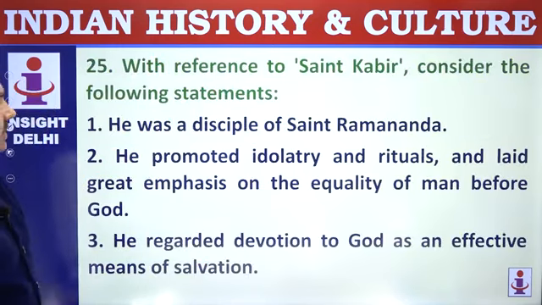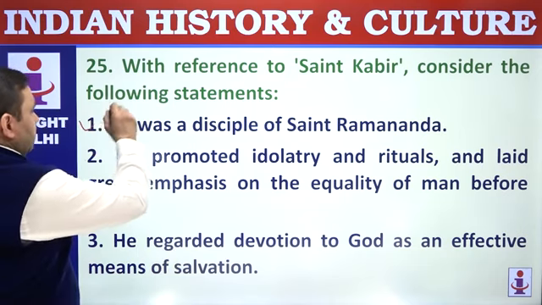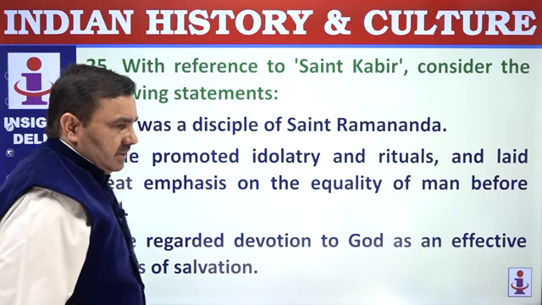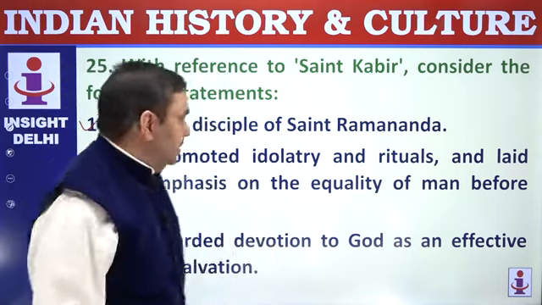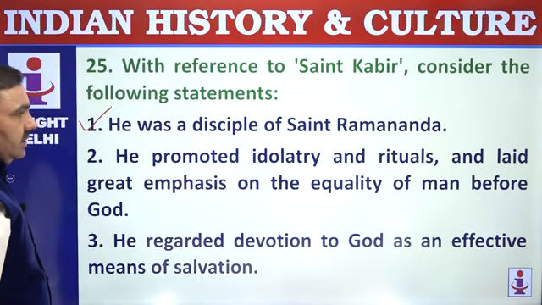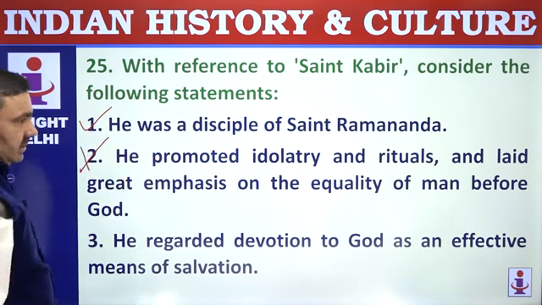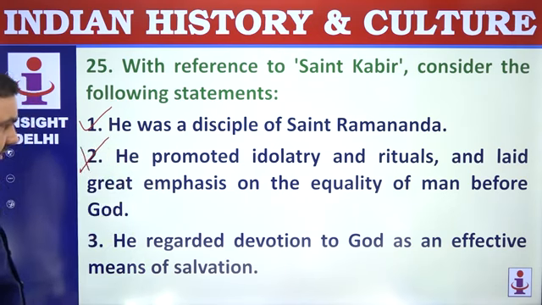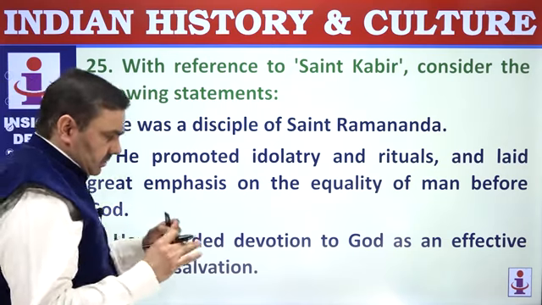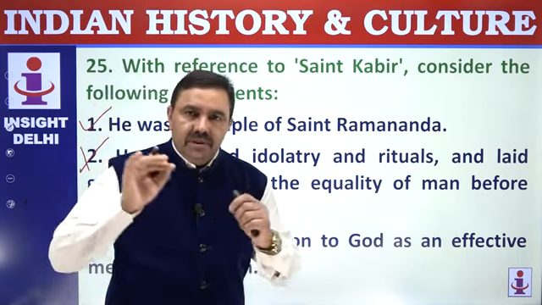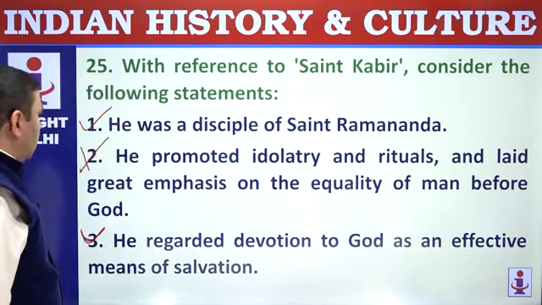With reference to Saint Kabir, consider the following statements. He was a disciple of Saint Ramanand. Of course, he was one of the 12 disciples of Ramanand. Ravidas, Dhanna, Pipa were other prominent disciples. He promoted idolatry? He was anti-idolatry. He condemned idolatry. He did not promote idolatry. Number 3, he regarded devotion to God as an effective means of salvation. That's correct. Devotion to God, commitment to God without any sculpture, without any temple, without any ritual. That was the message of Kabir. So, 1 and 3.